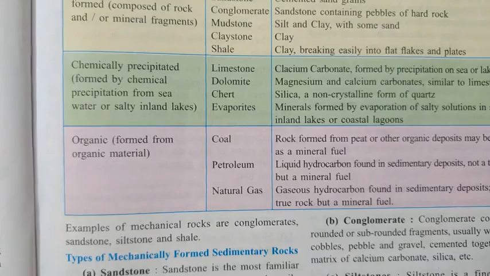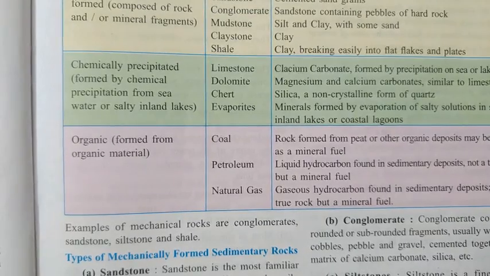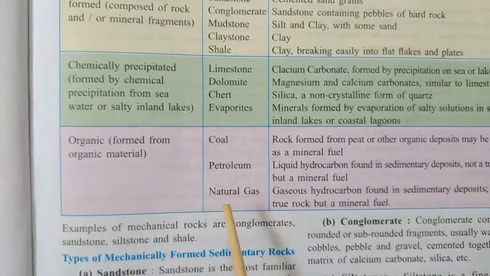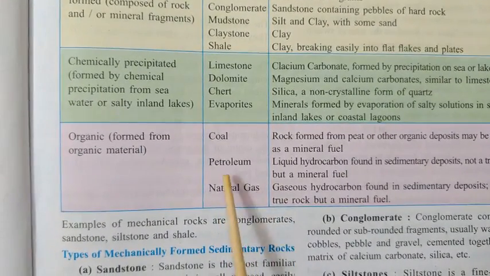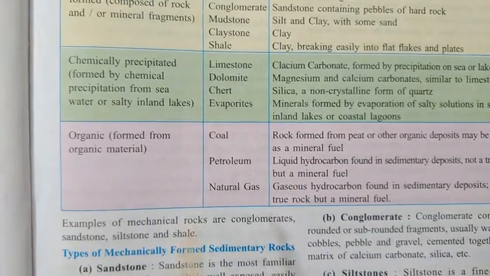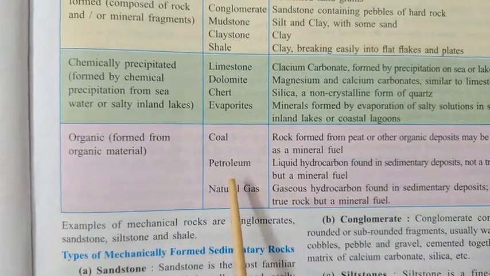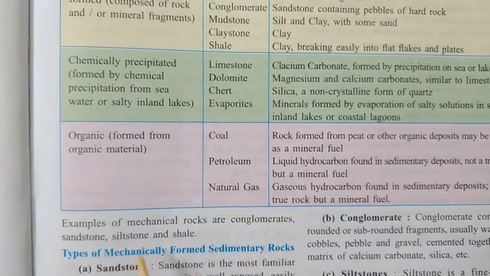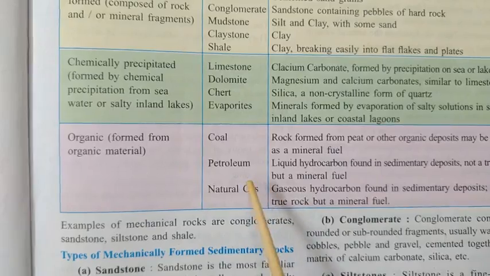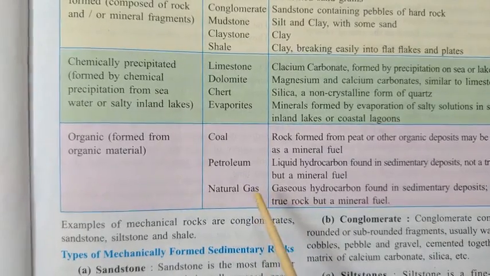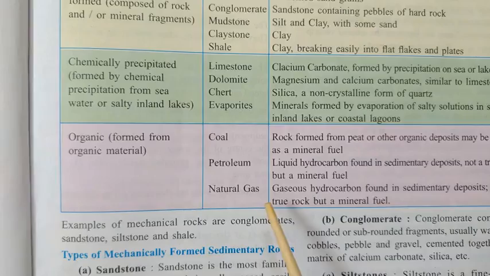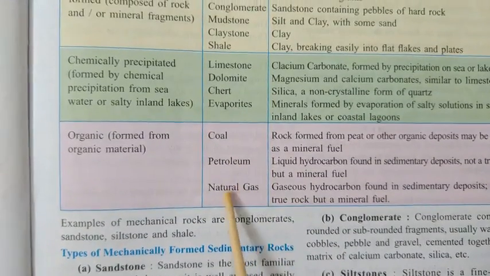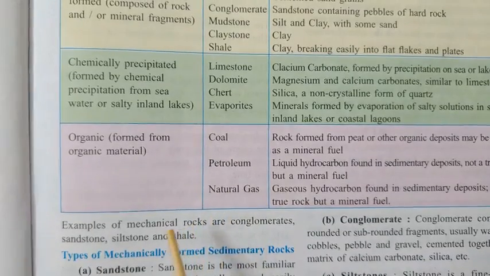But usually you know that it is a liquid, and this liquid is extracted from the layers of the rock, from deep inside the ground, and that's why this is called organic rock. The layers from which these are extracted are called organically formed rocks. Next is natural gas. The same place where the petroleum is extracted, even the natural gas is extracted from the same layers of the rock. So these are kept in the third group, organically formed rocks.